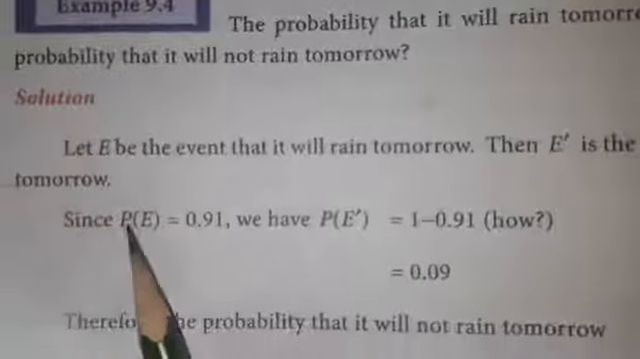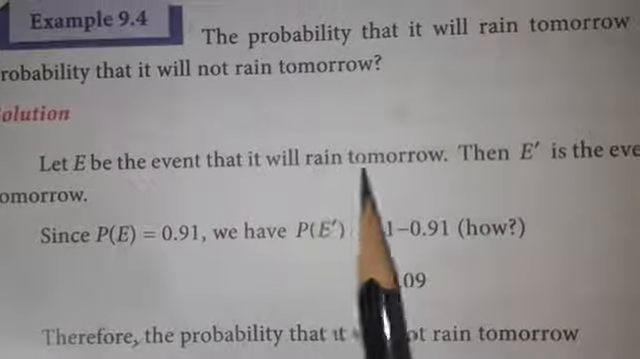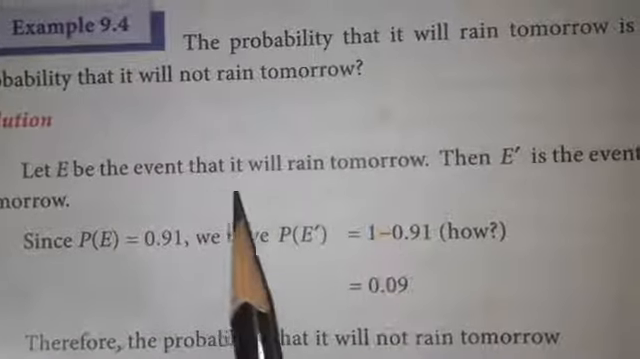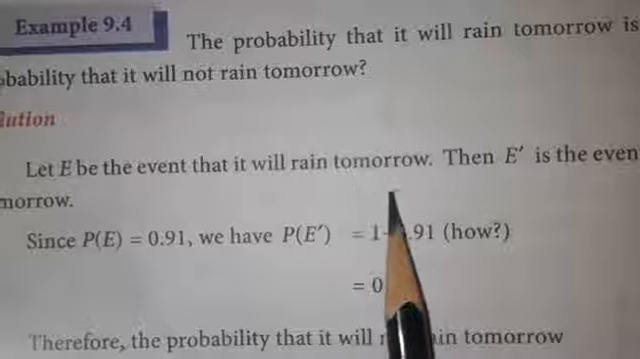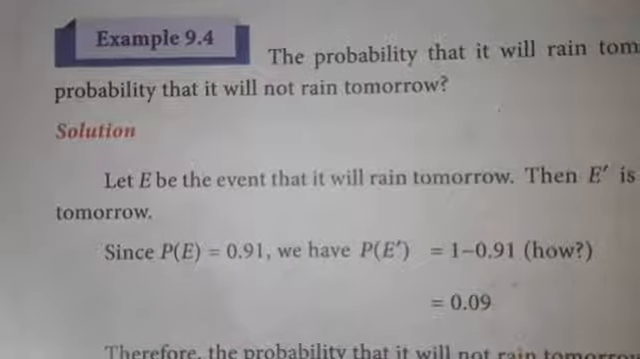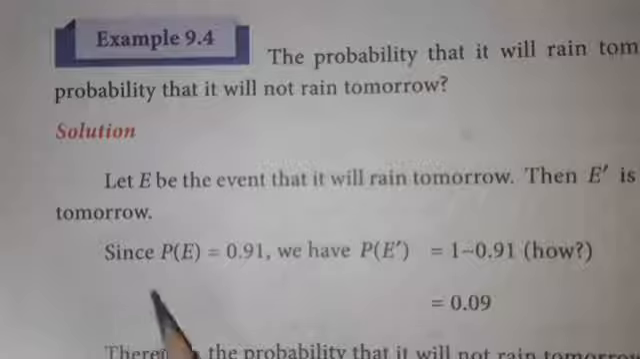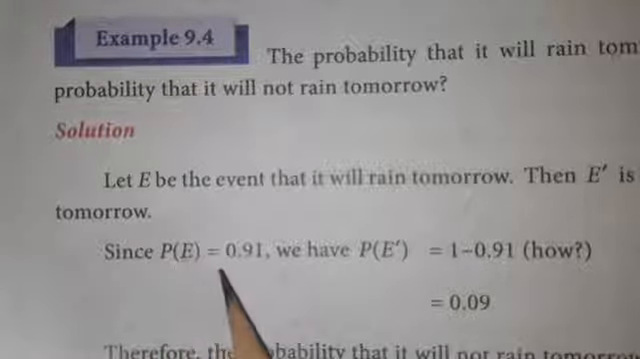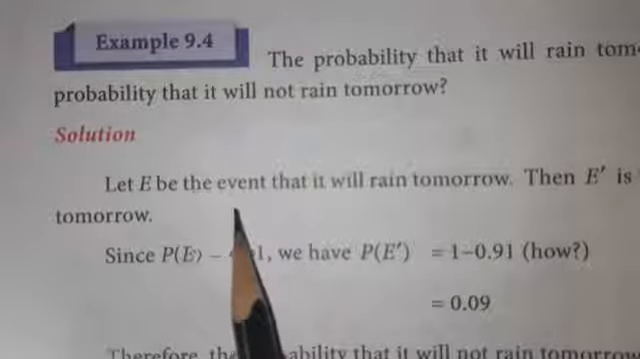Solution. Let E be the event that it will rain tomorrow. So E is, it will rain tomorrow. E dash means the event that it will not rain tomorrow. E dash is the opposite of E. In our question they have given us P of E, the probability. P of E is equal to 91 by 100.